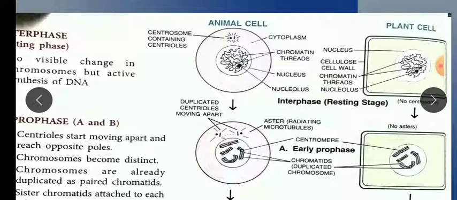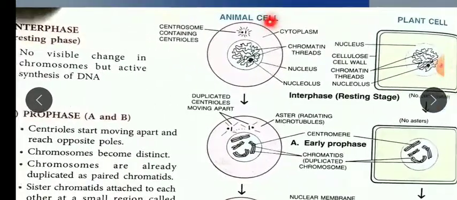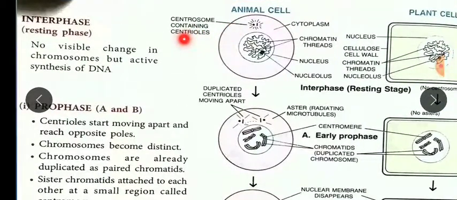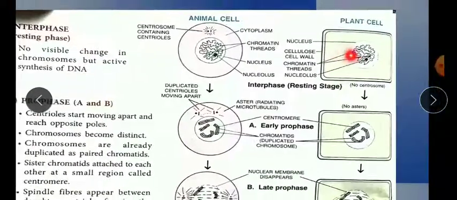I am telling you this because diagram based questions will come in your Part 2, Section 2 in your biology paper. By looking only at the diagram, you can identify whether it is an animal cell of mitosis or a plant cell. As you know, a few cell organelles are present in plant cell and a few in animal cell. As an exception, cell wall is present only in the plant cell, it is totally absent in the animal cell, whereas centrosome, which contains centrioles, is present only in the animal cell and is absent in plant cell.